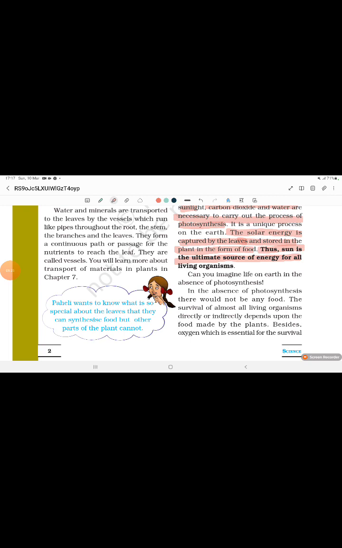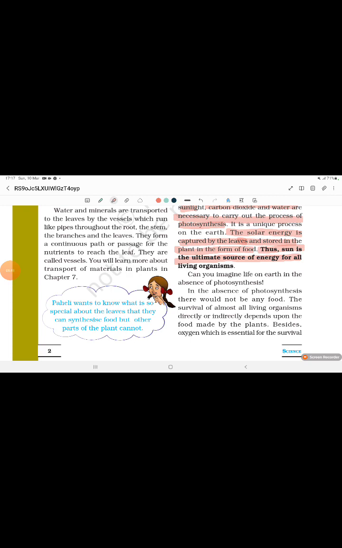It also creates clouds through which rain happens. Like in the Amazon rainforest, it happens because of the plants over there.